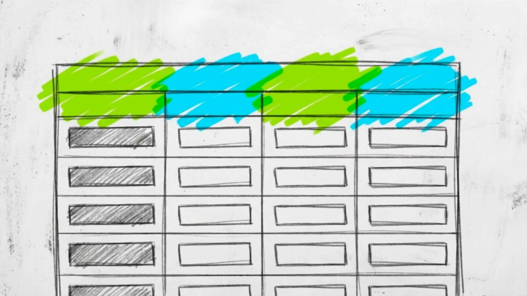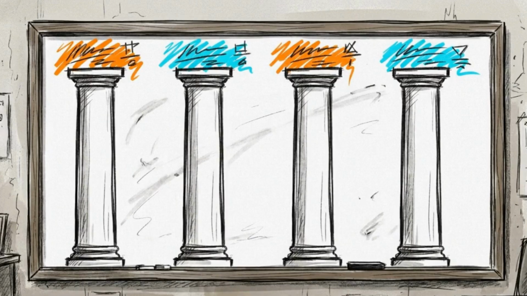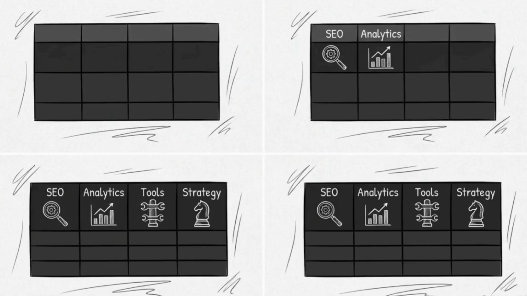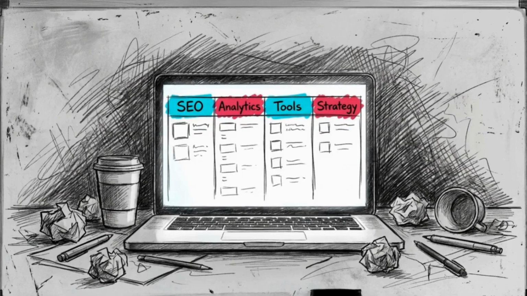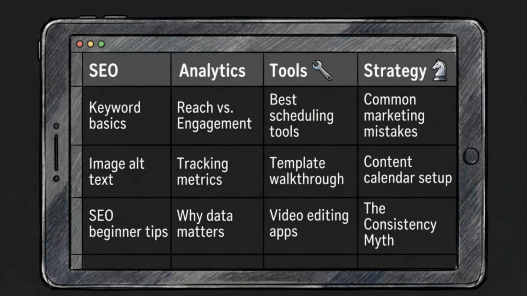Step 1 is defining your content pillars. These are the main themes you will post about regularly, and they act as the foundational boundaries for your new workspace. In your document, create 4 to 5 main category headers. If you run a digital marketing channel, your pillars might be SEO, analytics, tools, and strategy. Establishing these core pillars narrows your focus. Instead of staring at a blank screen wondering what to talk about, you simply ask yourself which pillar you need to pull from today.